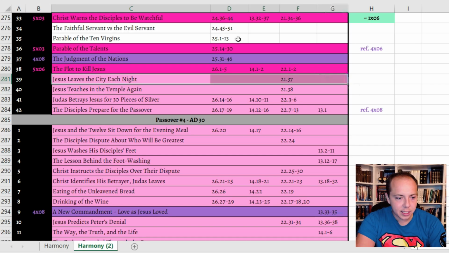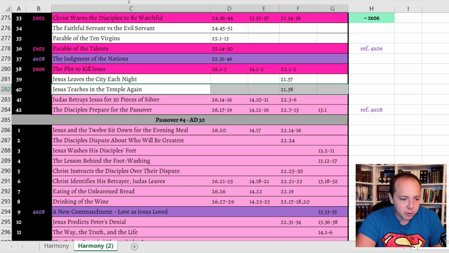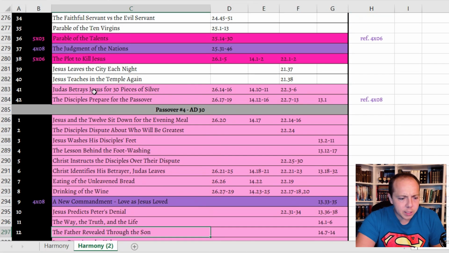Jesus leaving the city each night, again, they do not depict that in the show. They depict him leaving the city one night, and that doesn't count to me. Jesus teaching in the temple, again, they do not depict that in the show, because they have him leaving for good. Judas betraying Jesus for 30 pieces of silver.